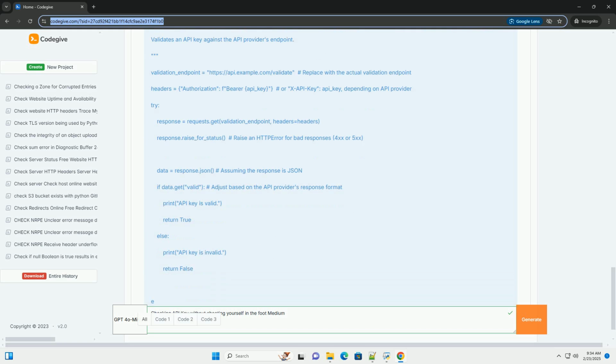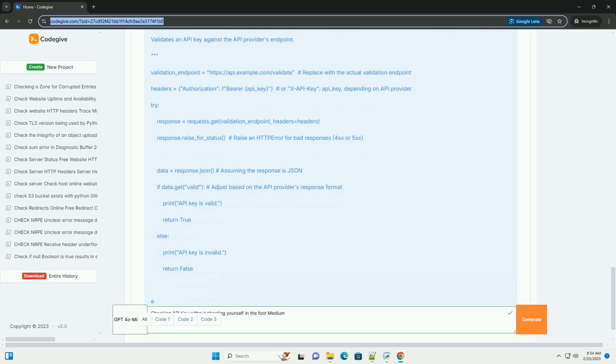Summary. Securely validating and managing API keys is an ongoing process that requires careful planning and execution. By following the best practices outlined in this tutorial, you can significantly reduce the risk of API key compromise and protect your application from unauthorized access. Remember to: 1. Never hardcode. Store API keys securely using environment variables or a dedicated secrets management solution.